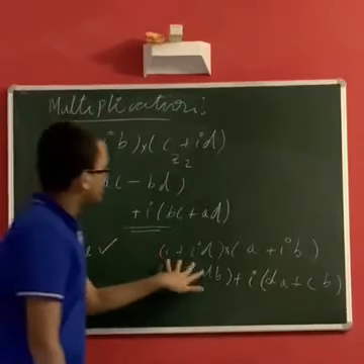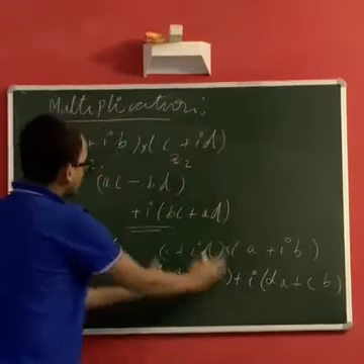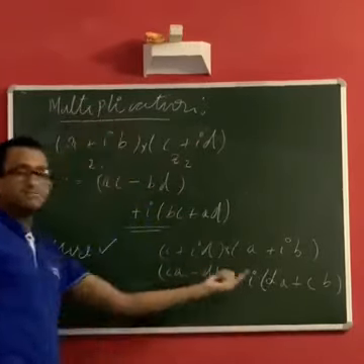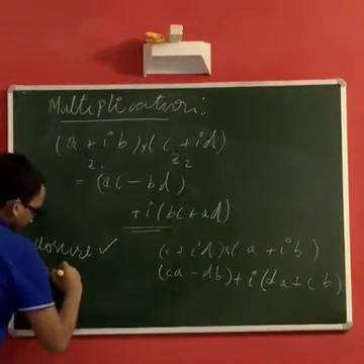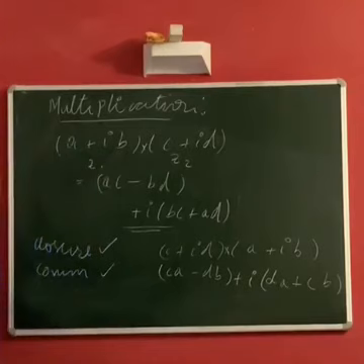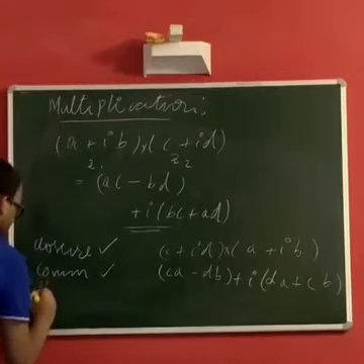Hence, this times this is the same as this times this, because component wise they are the same quantities. So thereby we get commutativity for multiplication. Great. Now we have to do associativity.